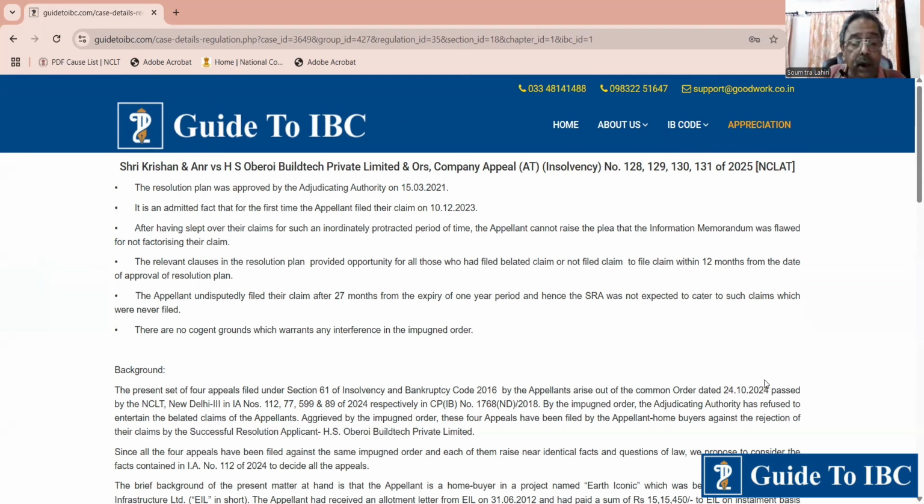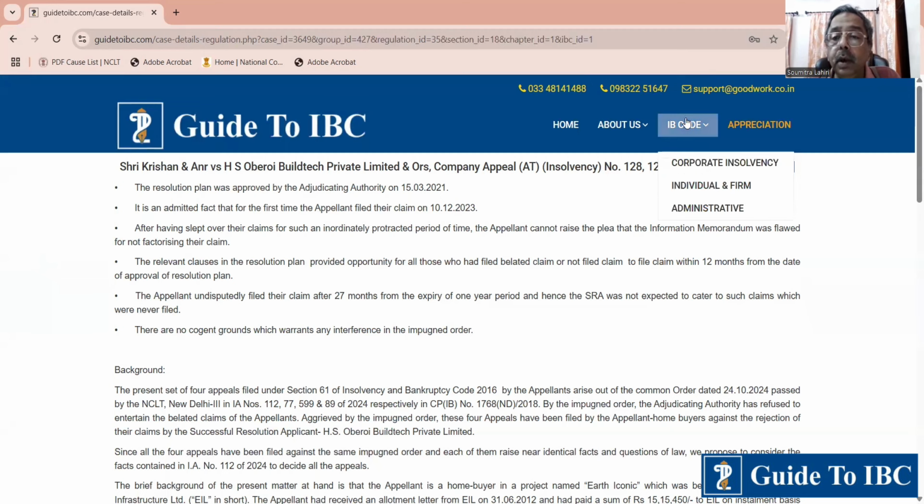Now let us come to another judgment. This is JK Paper Fiber Resources versus Sunil Jagdish Chandra Shah, also a 2025 judgment.